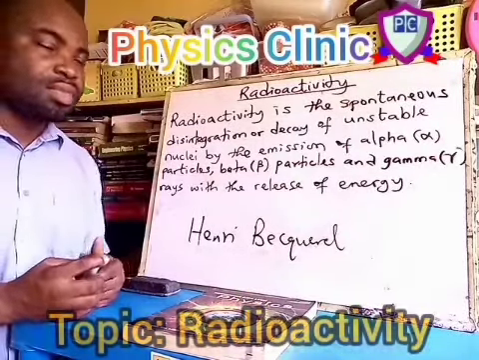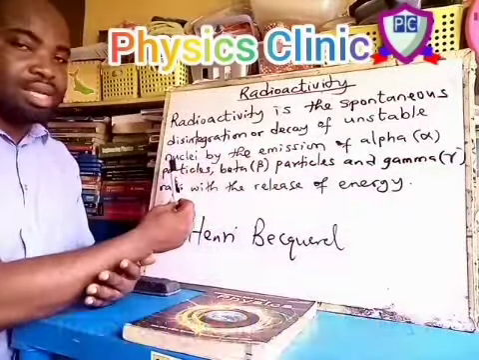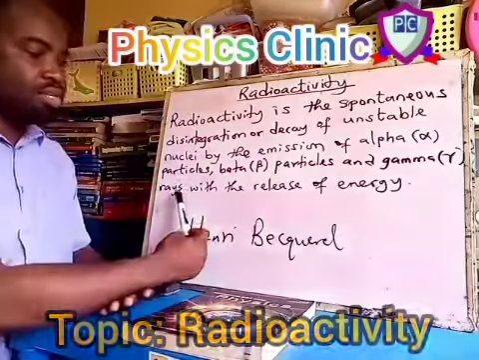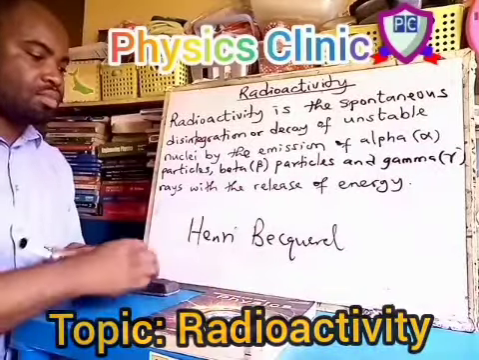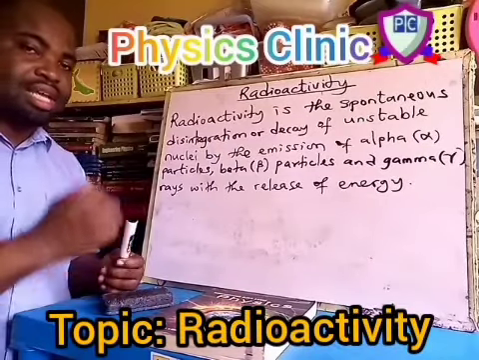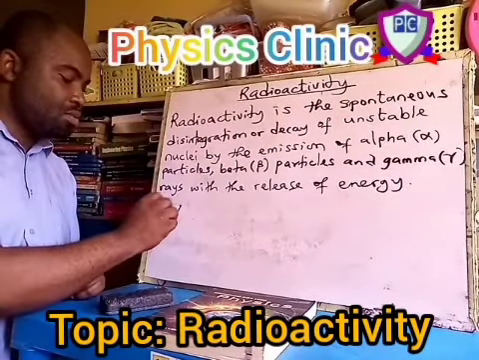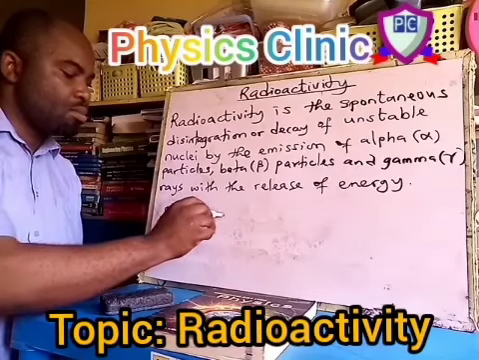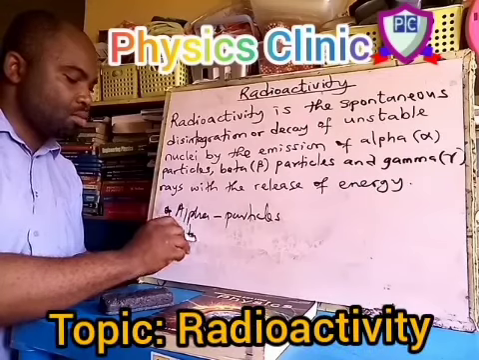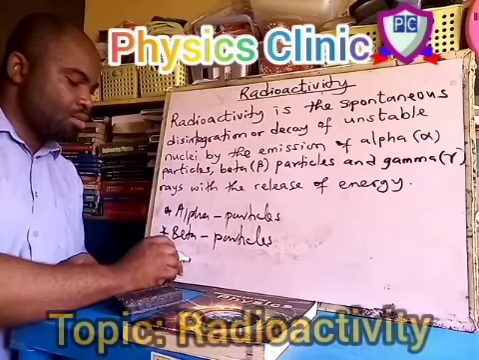What is radioactivity? Radioactivity is the spontaneous disintegration or decay of unstable nuclei by the emission of alpha particles, beta particles, and gamma radiation with the release of energy. Now, Sir Ernest Rutherford discovered that there are three types of radiation that are emitted during radioactivity. He named them alpha particle, beta particle, and gamma rays.